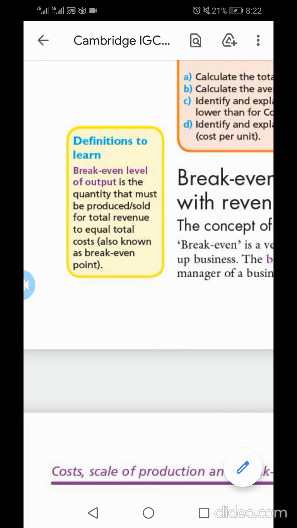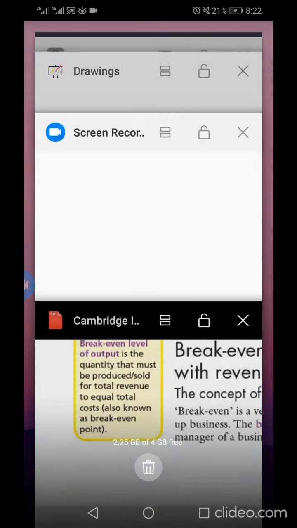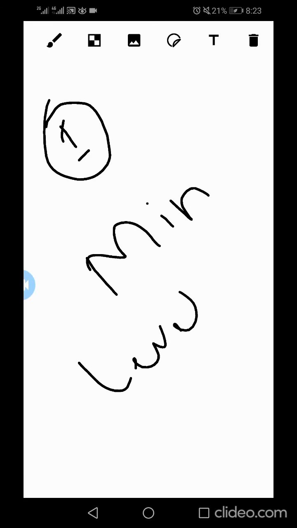After that, we have to discuss some important points about the break-even point. The first thing that should be kept in mind about the break-even point is that it tells us about the minimum level of output that a firm should produce, because if the firm produces lower than that level of output, it would incur a loss.